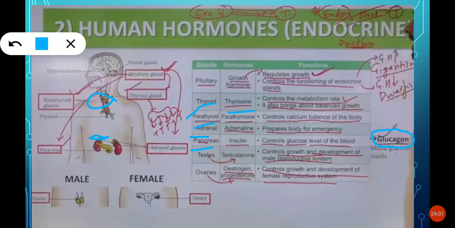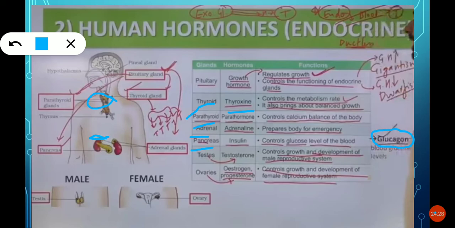So in our body, sometimes whenever the glucose levels are down, then the glucagon hormone, which is released by the pancreas, raises the glucose levels in our body.